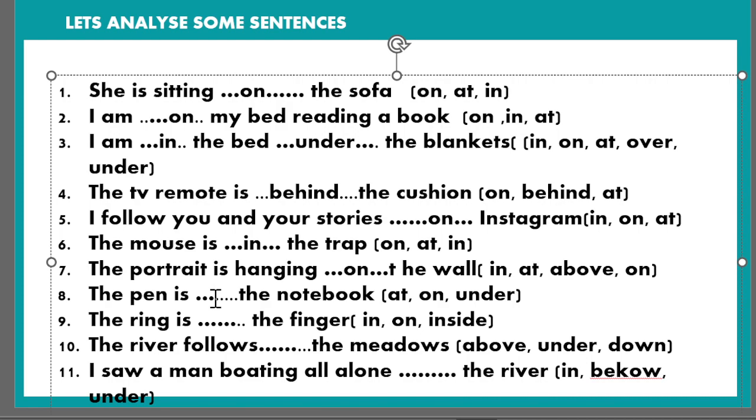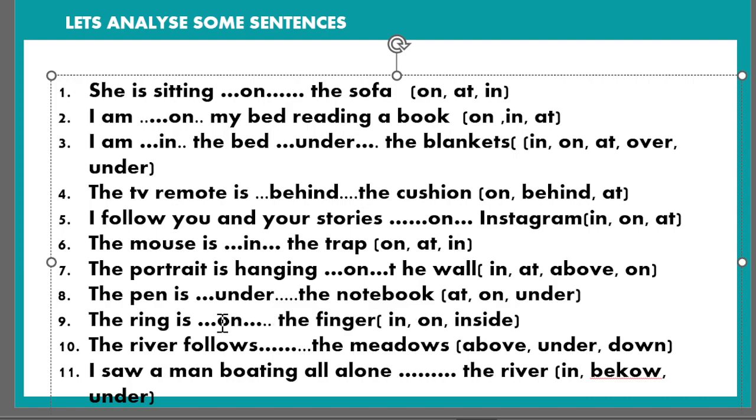The pen is under the notebook. The ring is dash the finger: in, on, inside. So it's obvious that it is on the finger, not in but on.